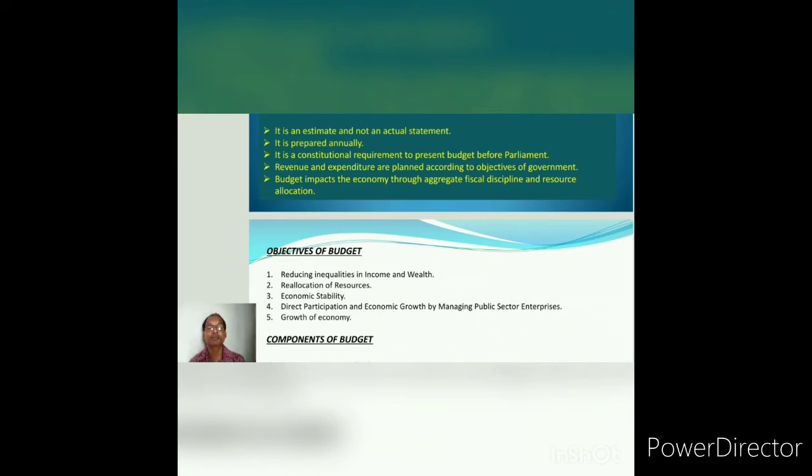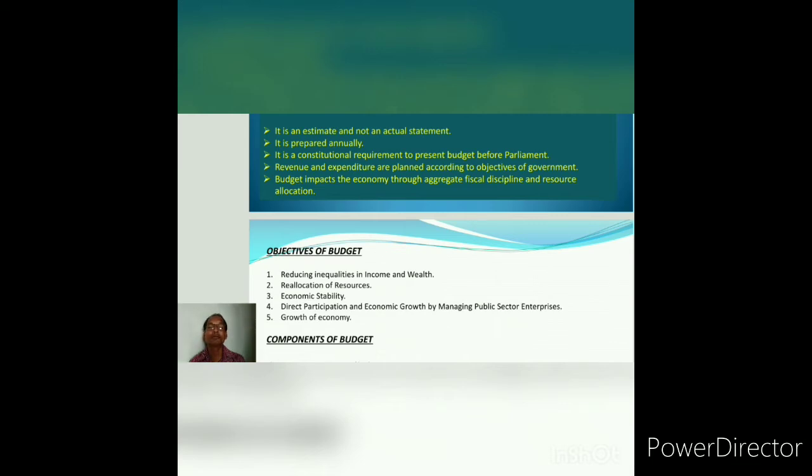And resources are to be reallocated in different areas, keeping in mind the objective of social welfare of the people, that what resources will be allocated in which areas of the economy, that is to be decided, and those provisions are to be kept in the government budget also.